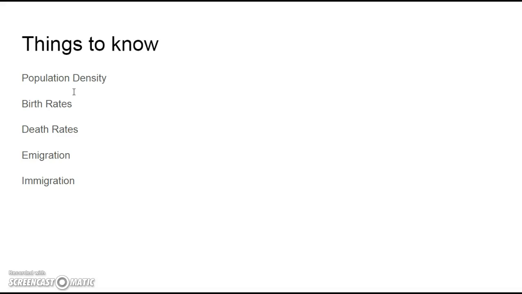It has the word grow in it, but it could be decreasing. The Japanese population is decreasing right now. Their growth rate is negative, so they're losing people every day. Their death rate and emigration are higher than their birth rate and immigration. It's unfortunate, but it's true.